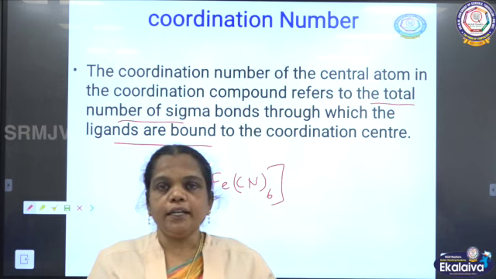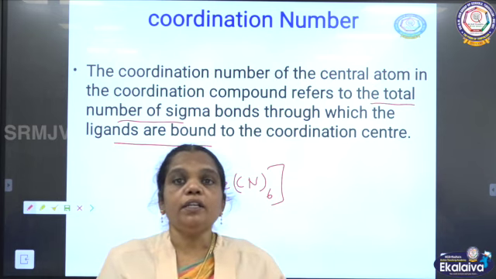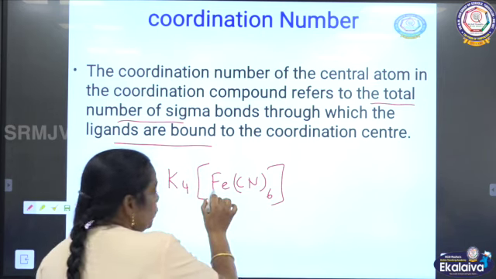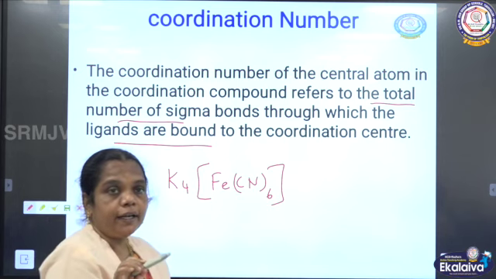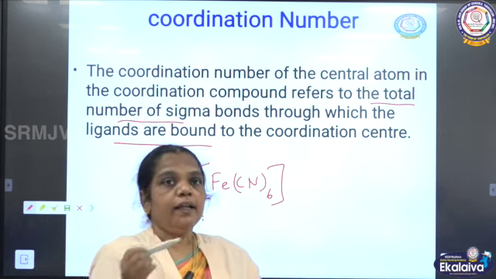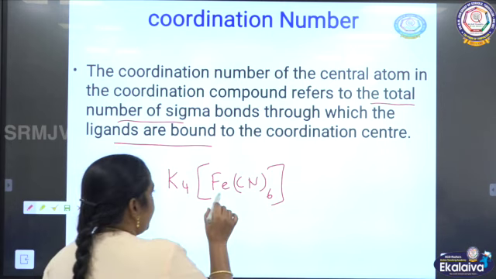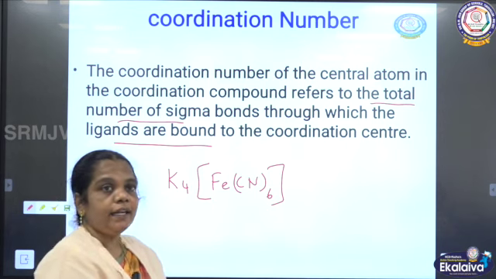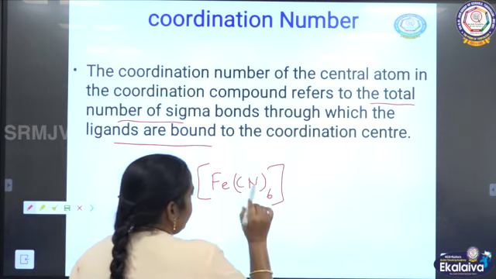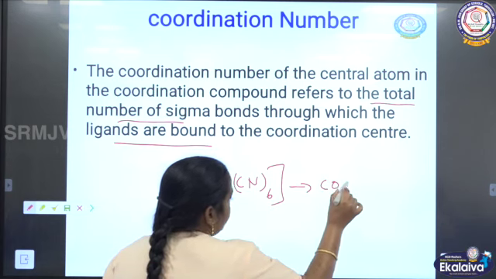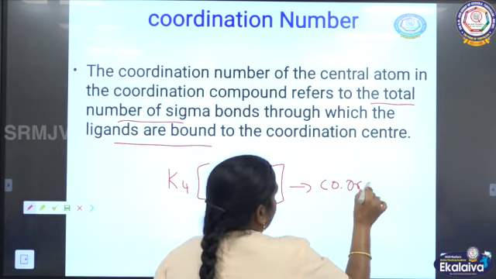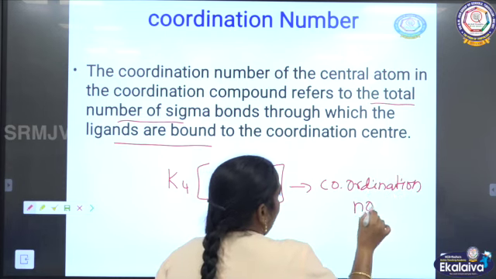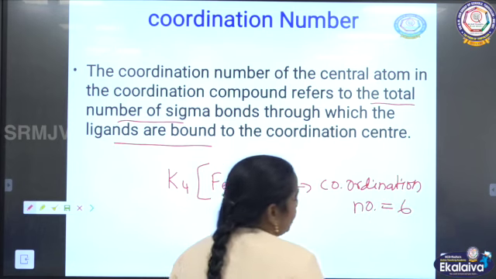So how to find the ligands? The species inside the square bracket: one of the species is the central metal atom and the remaining are all what? The ligands. Now this central metal atom is iron and the cyanide is the ligand. So the number of cyanide is 6. So the coordination number for this complex is 6.